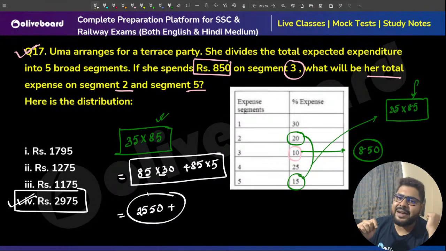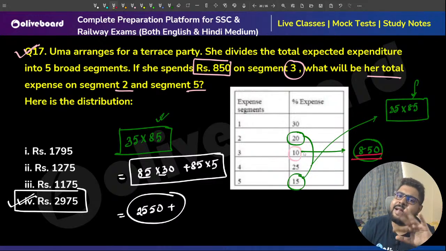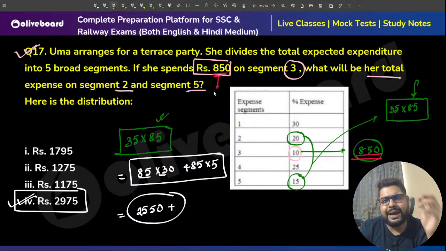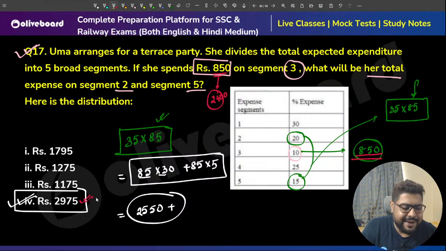You just do that. Another way to solve: 10% is 850, so 35% will be greater than 3 times 850. 850 into 3 is 2400 over here, so the answer will be greater than 2400. Only one option satisfies that. So you can also think like this. Simple 10-15 second questions.